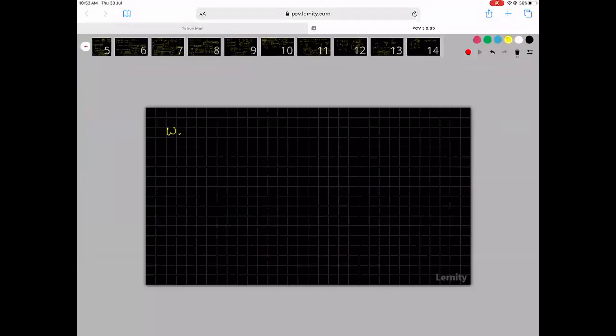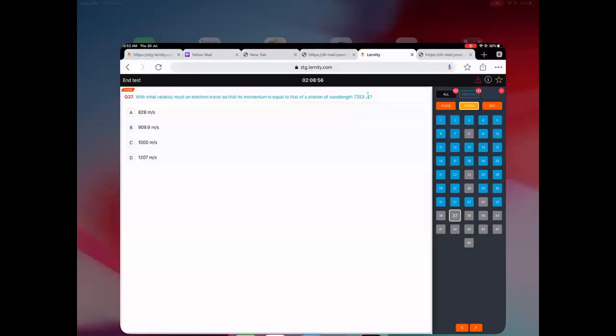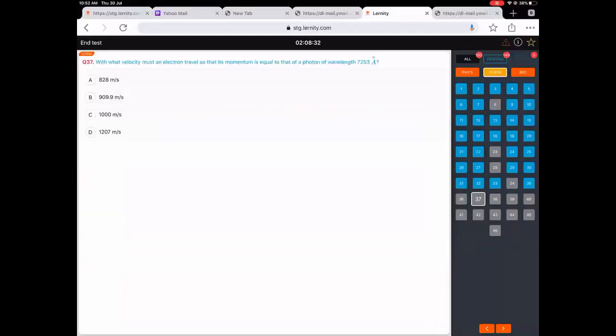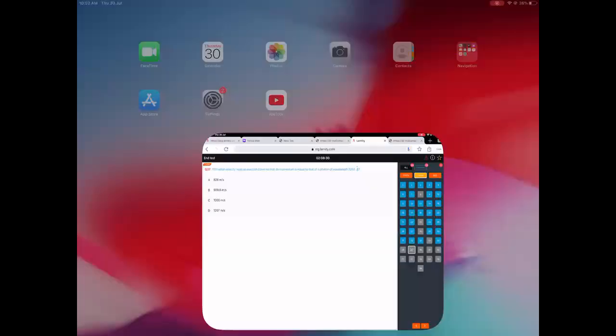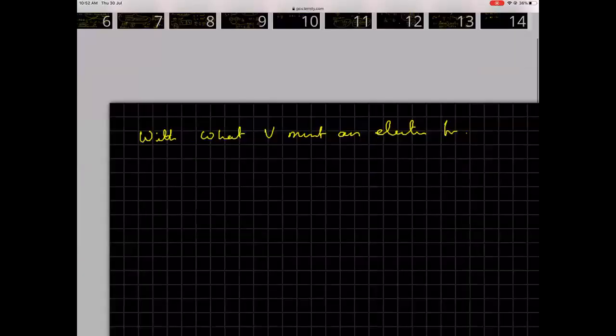This is the last question, the rest of the questions we'll do tomorrow. With what velocity must an electron travel so that its momentum is equal to that of a photon of some wavelength. Photon wavelength is given to you, lambda.